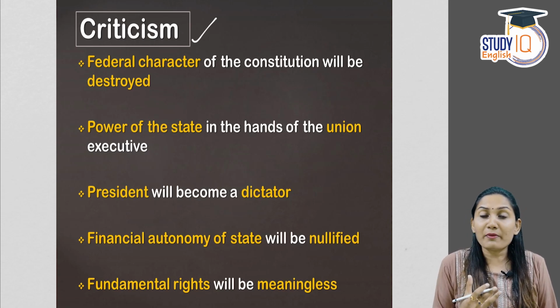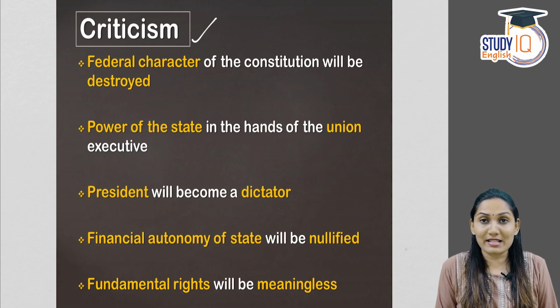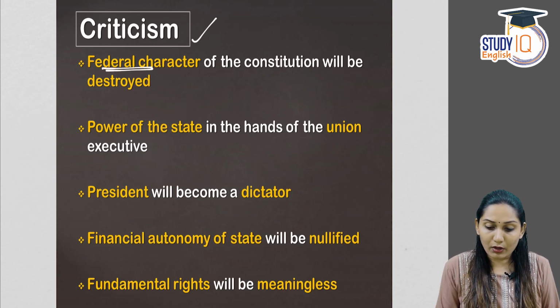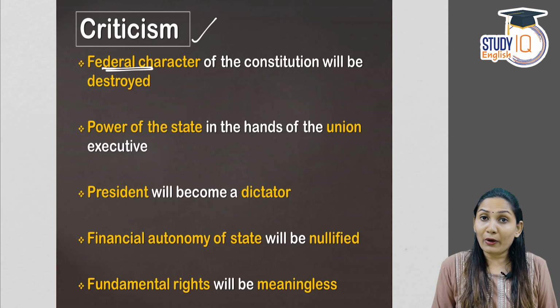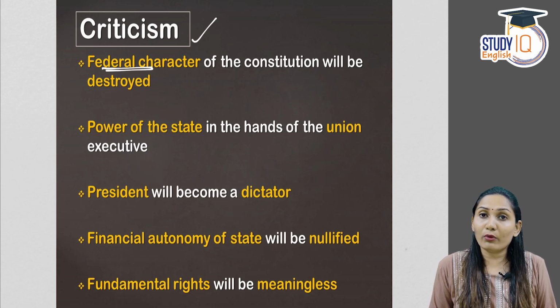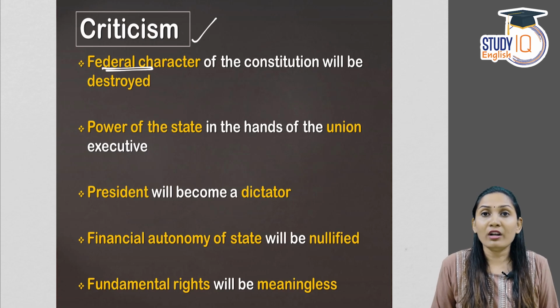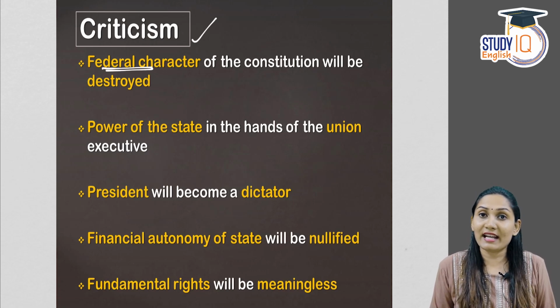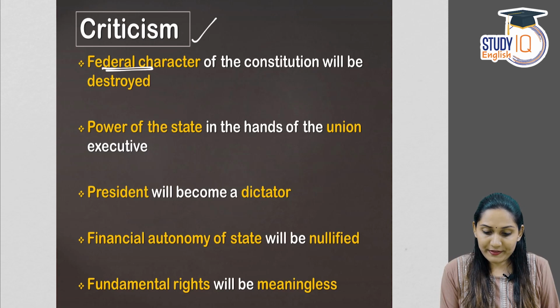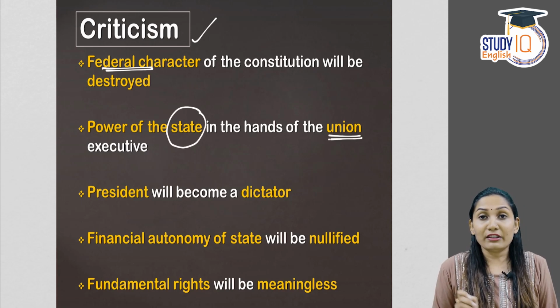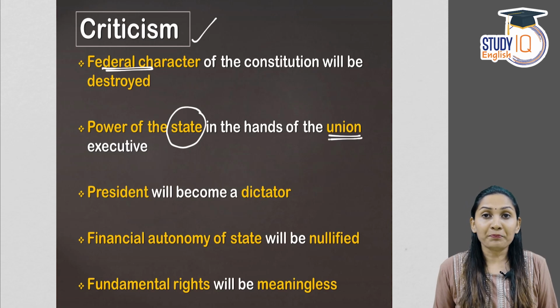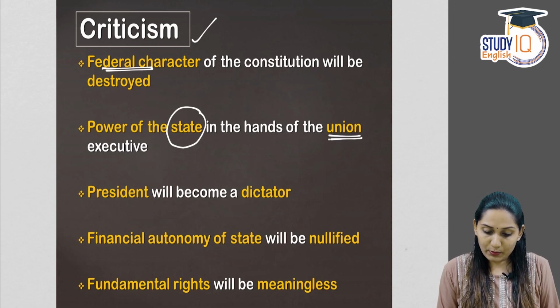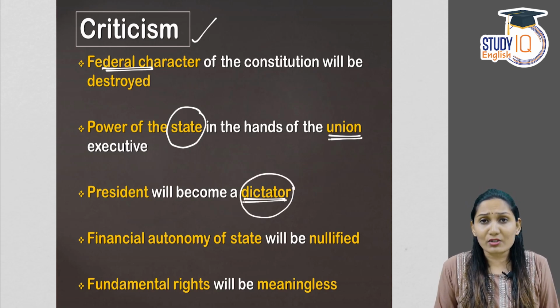So one of the major criticisms of financial emergency is that the federal character of the constitution will be destroyed. How? The central government gets empowered to make financial decisions on the state subjects as well, or over those subjects for which the state has authority. The power of state in the hands of central government or the union executive. The financial powers get transferred to the union government. The president will become a dictator. Even though this is not right in its real sense, we can still say that.